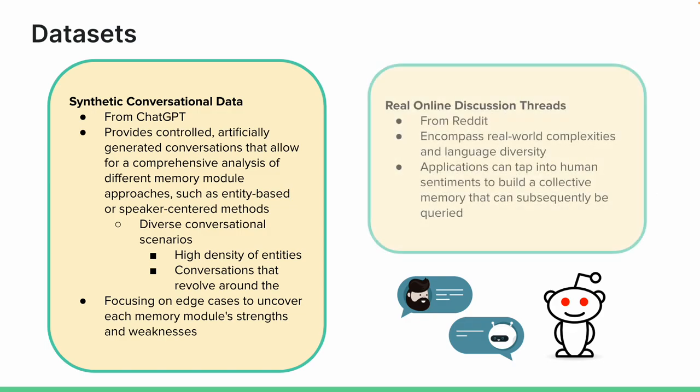So the next dataset was drawn from real online discussion threads, scraped from Reddit, which offered us real-world complexities and language diversity and slang. By tapping into this source, we were able to work towards applications that relied on large amounts of human sentiments, such as through creating collective memory that can be subsequently queried.